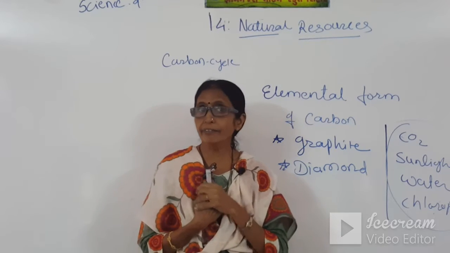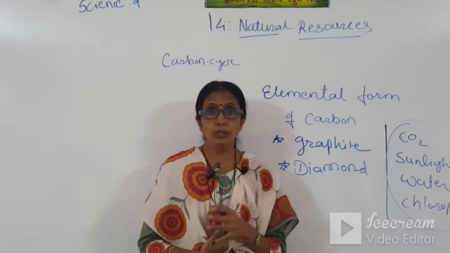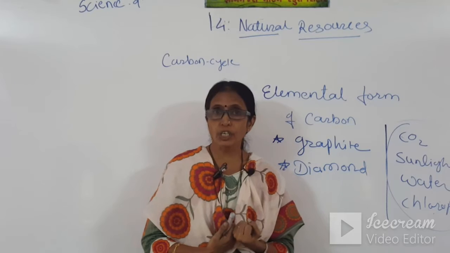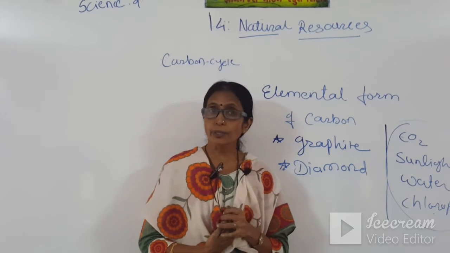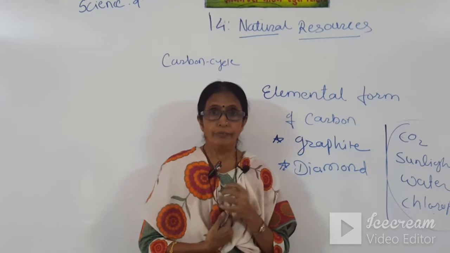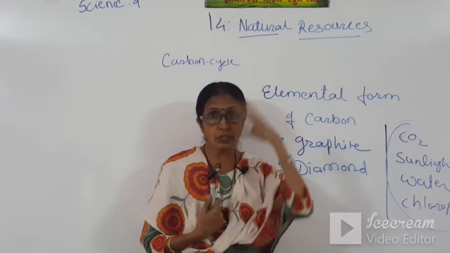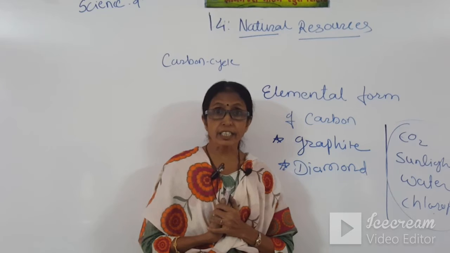Again, from where are we getting CO2 in the air? We are getting CO2 from the vehicles, the smoke which comes from running vehicles. One of the components there is CO2. Again, we get CO2 from industrial production, means smoke which comes from industries and factories.